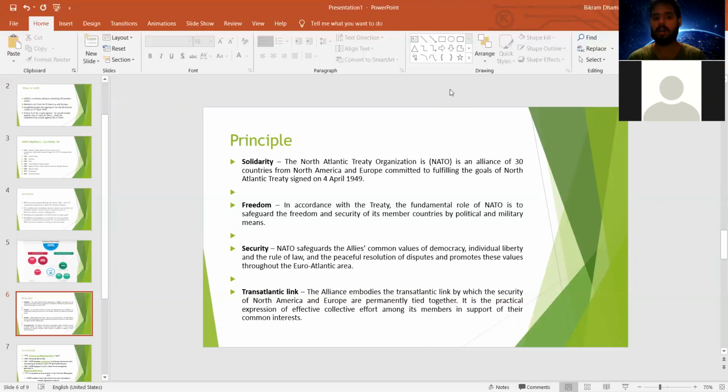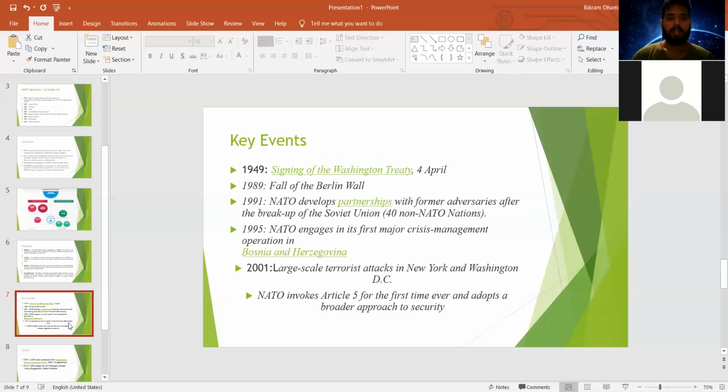So it is a trans-boundary linkage for the purposes of solidarity among them, freedom in them, and security, maintaining the security and peace in those NATO regions. So we will see now the key events. There are only two slides in this, and 2 or 3 slides after this. The key events in this NATO organization.